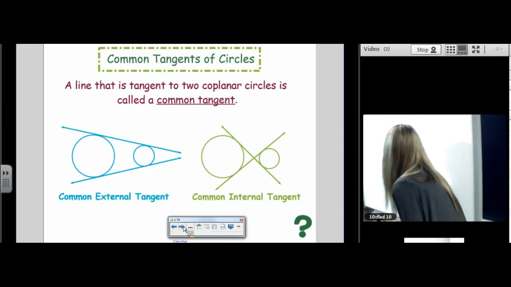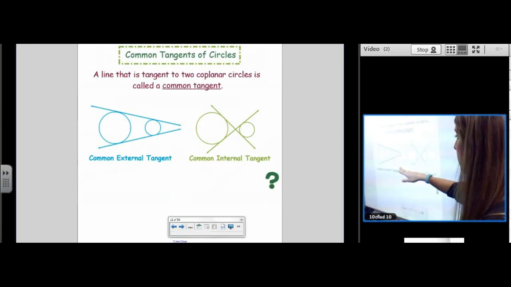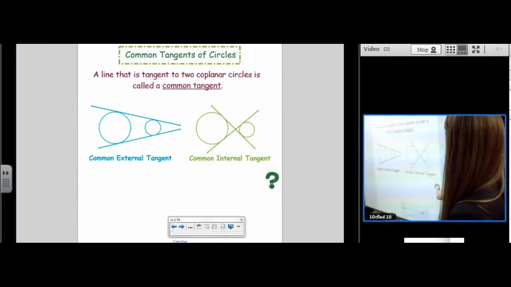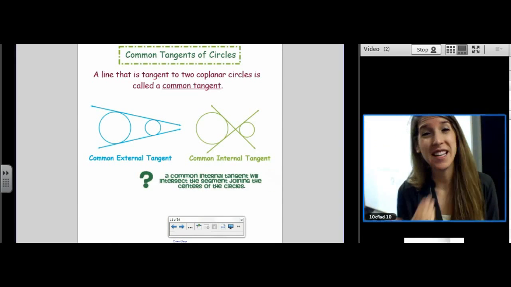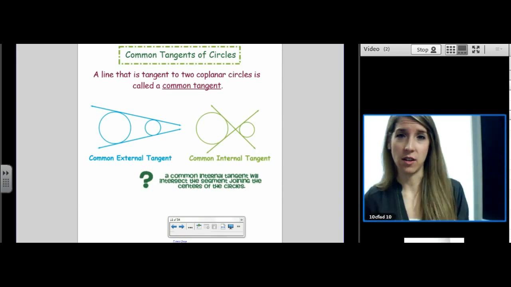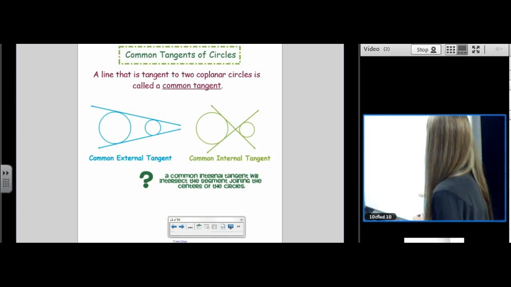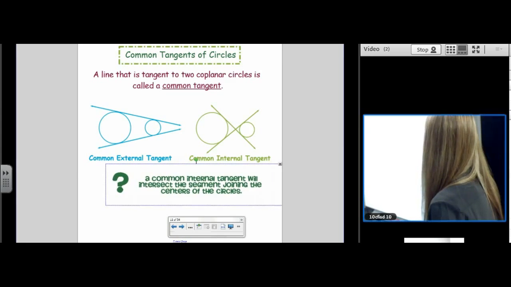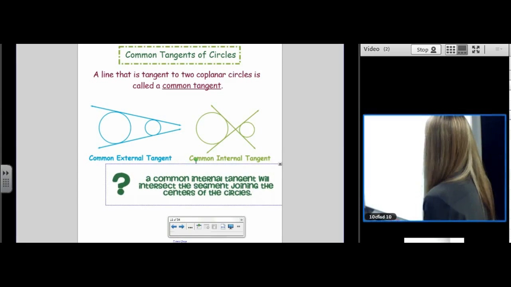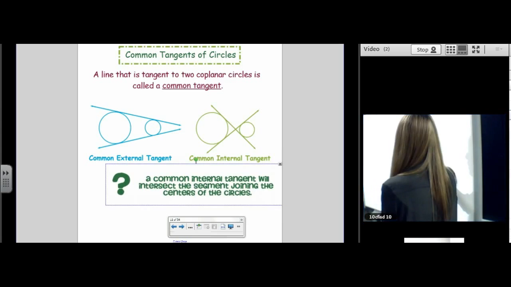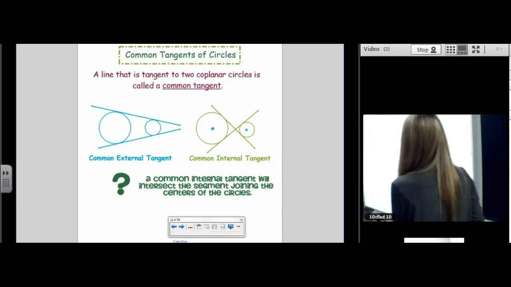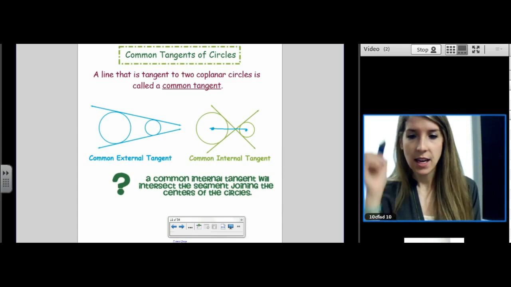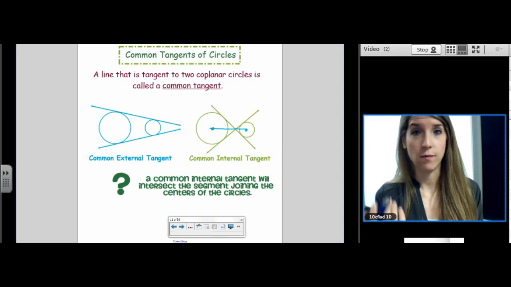Now, you can have a common external tangent or you can have a common internal tangent. How do you know the difference? How do you know if it's external or internal? Well, this will tell you the difference right here. If it's an internal one, it will intersect the segment joining the centers of the two circles. So, do those green tangent lines intersect that blue segment I just drew?